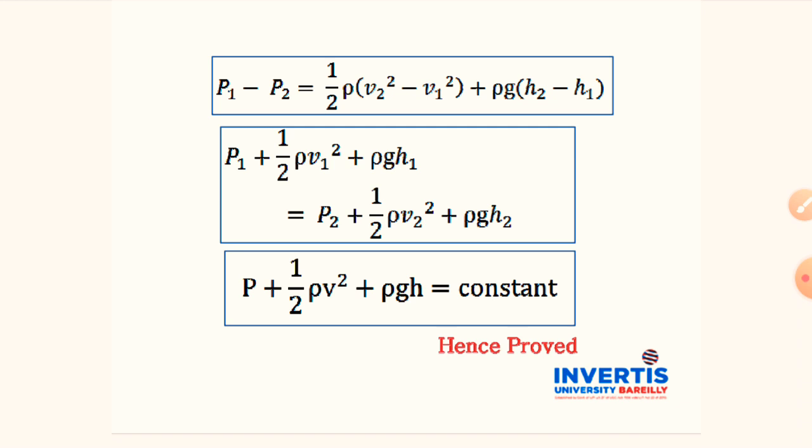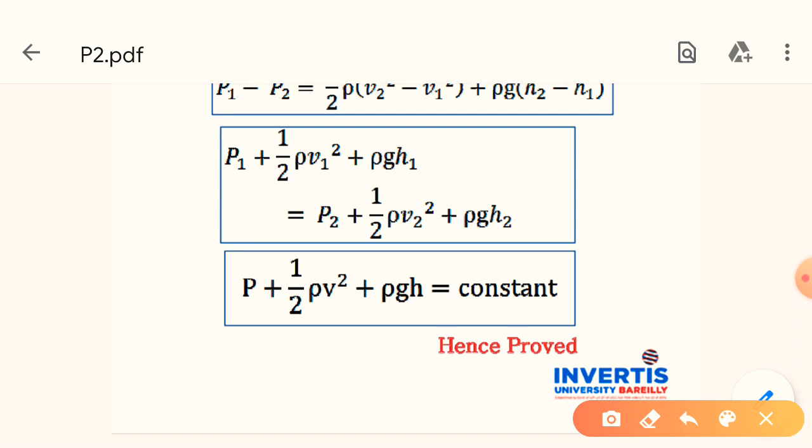With the help of this theorem, we can explain the drop of pressure when fluid moves from a broader to a narrower horizontal pipe. In that case, the third term rho g h is neglected from this equation. So the final equation will be written as the sum of only two terms: P plus half rho v square equal to constant.